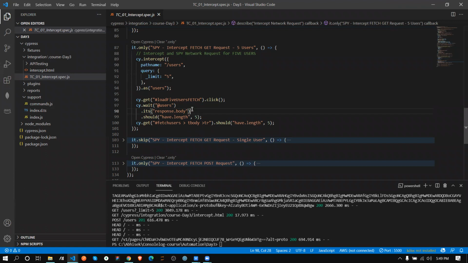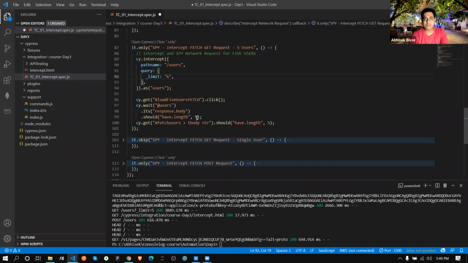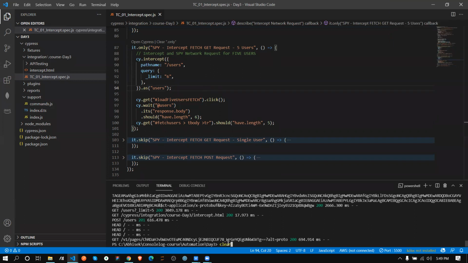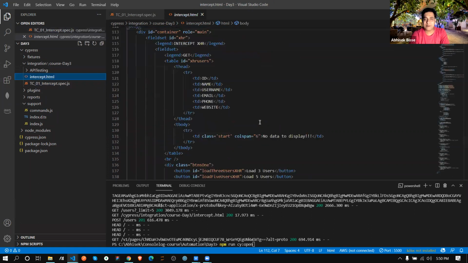So here the button is below the table to load the 5 users. What if I give you 6 or 7? Then we will not get the button, right? No, why not? No matter what the button is, if I change it over here to 6 and here also 6, now see what will happen. The button does not matter, it's just text only, correct? But the button selector, this selector is for the 5 users button. But that name is given by us only, correct? Okay.